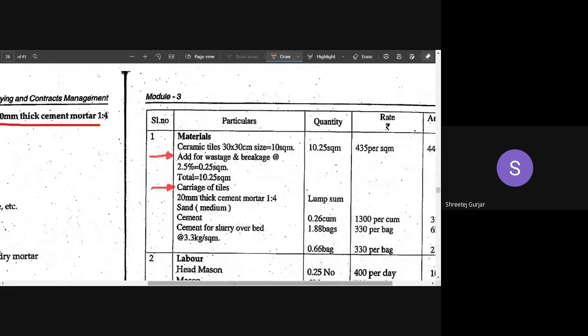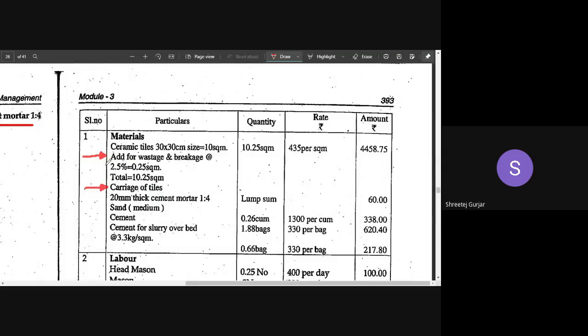Ceramic tiles, don't forget to add 2.5% extra. Remember, for tiles we have to add 2.5% extra for breakages and wastages. But when you are dealing with marble or granite, wherein we are dealing in slabs, here you have to take 15% extra. Here we are dealing with tiles, hence we will take 2.5 percent as extra.